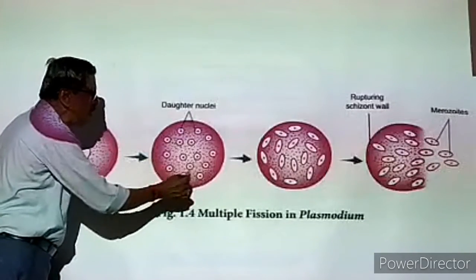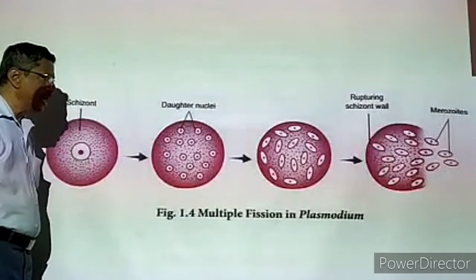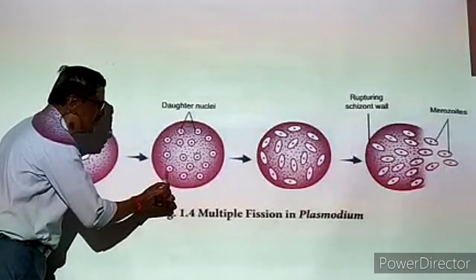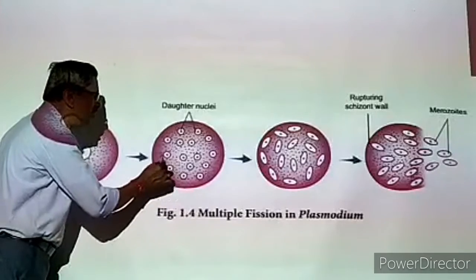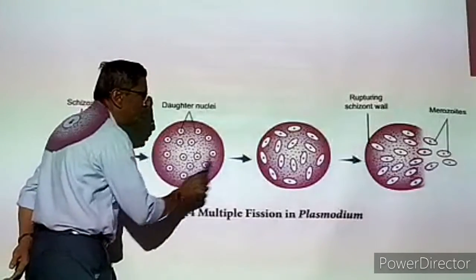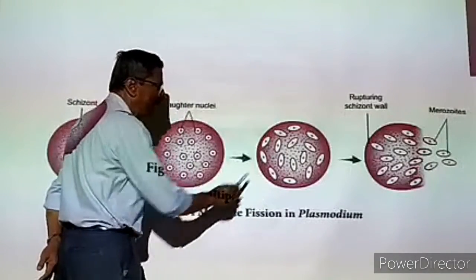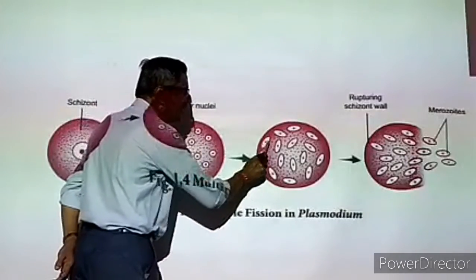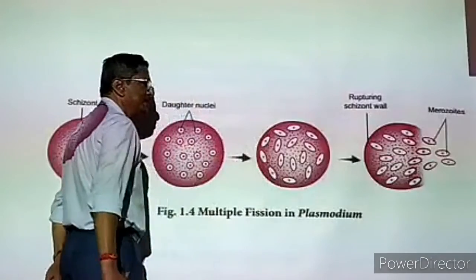Once the nuclei are multiplied, an enormous number of daughter nuclei will be present. Each nucleus will be surrounded by some cytoplasm, and a new cell membrane will be formed around each nucleus with cytoplasm. So each one will become one small cell, but the shape will be spindle shape, elongated. That means one cell is now divided into an enormous number of tiny cells.